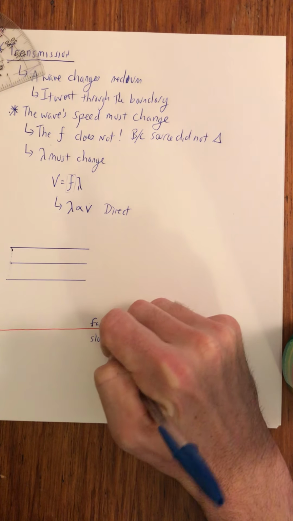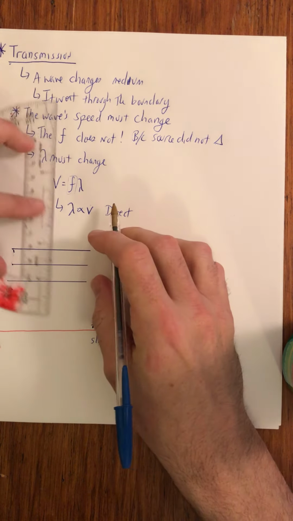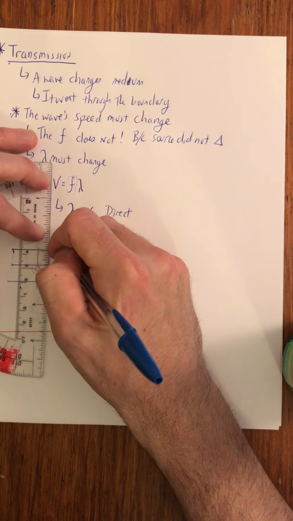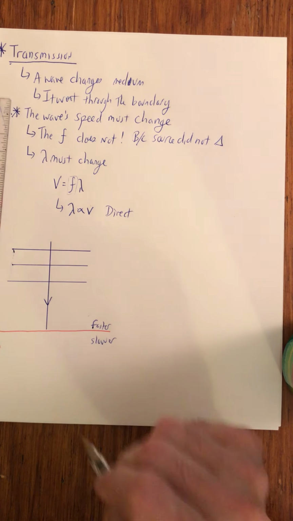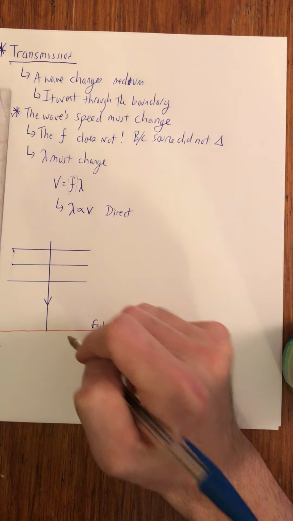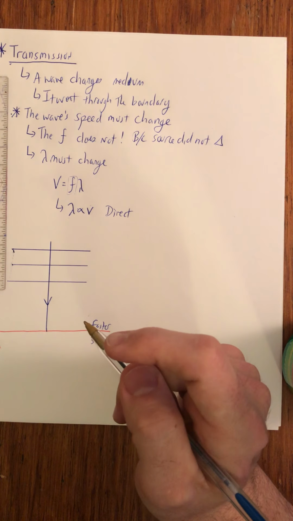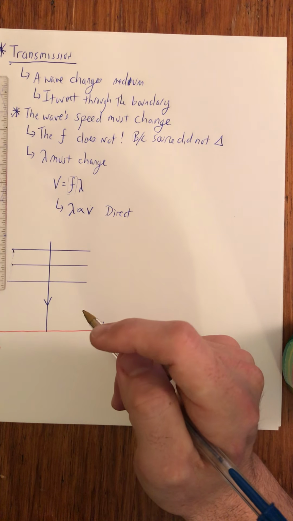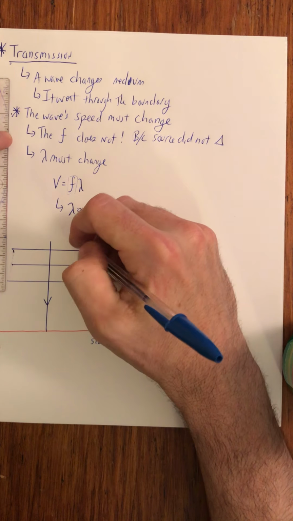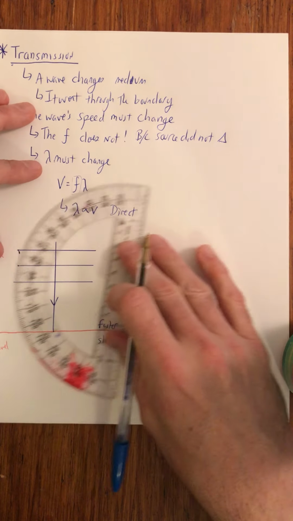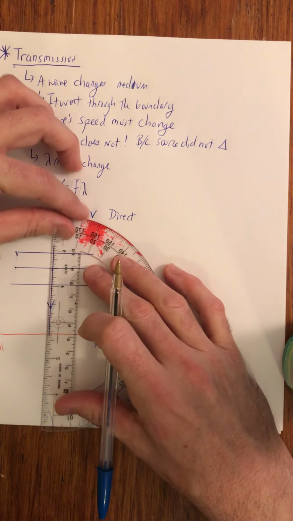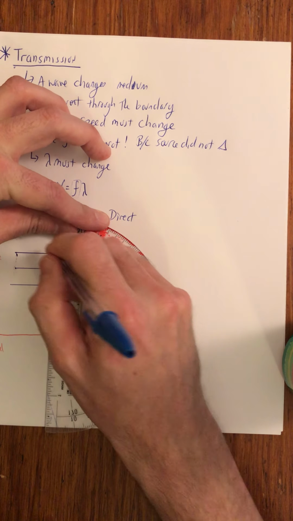So here I'm going faster. Here I'm going slower. So if I draw a ray to represent what's happening to the waves there, boom, there you go. Now notice here, what is the angle of incidence for this wave? And if you said that 0 degrees was the angle of incidence, you are correct. Because remember, we always care about the normal line.